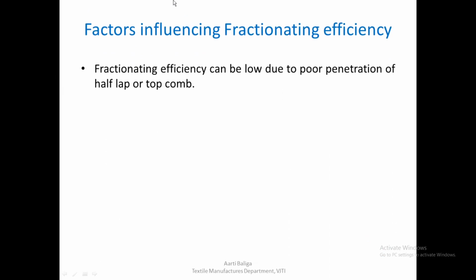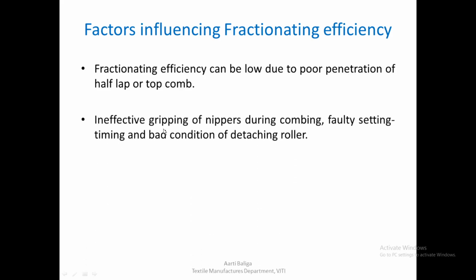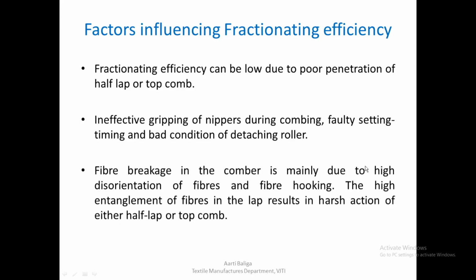Having understood what fractionating efficiency is, let us see what are the factors that influence it. Fractionating efficiency can be low due to poor penetration of the half lap or even the top comb. Ineffective gripping of nippers during combing, faulty setting, timing, and bad condition of the detaching roller can also lead to poor fractionating efficiency. Fiber breakage in the comber is mainly due to the high disorientation of fibers and fiber hooking.